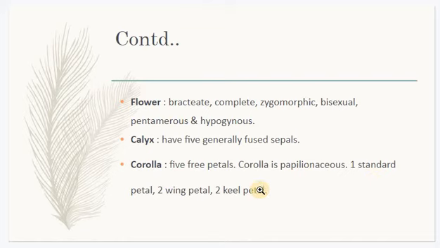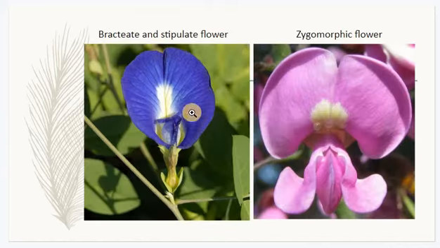One is a large petal, that is called a standard petal. 2 side petals are arranged on the side, they are called wing petals, and on the basal side 2 fused petals are present, they are called keel petals. See, this is the flower. This is the typical papilionaceous corolla. This one is the largest, the standard petal. And on these 2 sides there are 2 petals. They are called wing petals. And this is the basal petal, formed by the fusion. And this is called the keel petal. This is the flower arrangement.